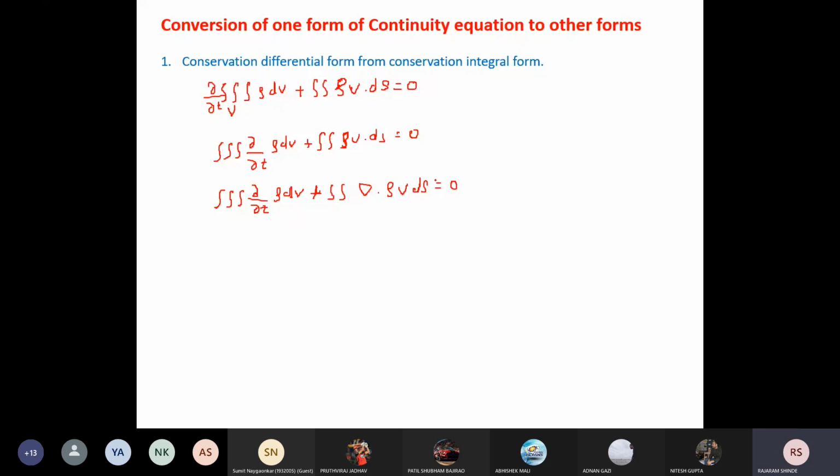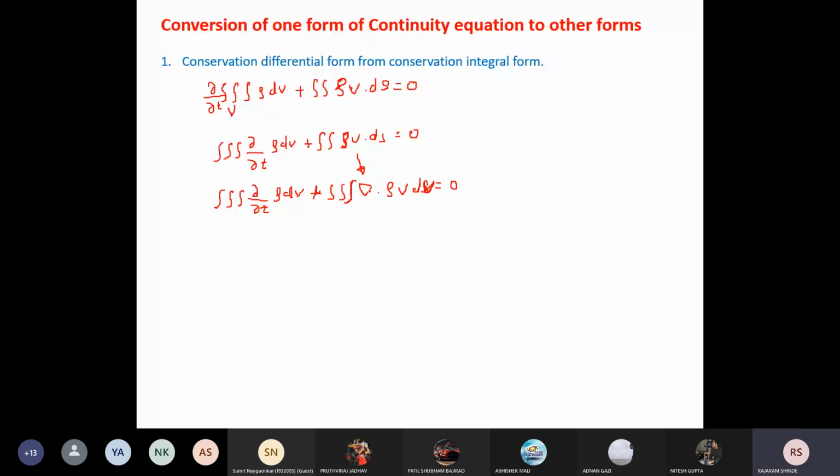Now, sorry, not ds, it is dv now, because we have taken this del operator. Okay, here it is a triple integral. Now this term I have converted to the volume integral by taking the divergence.